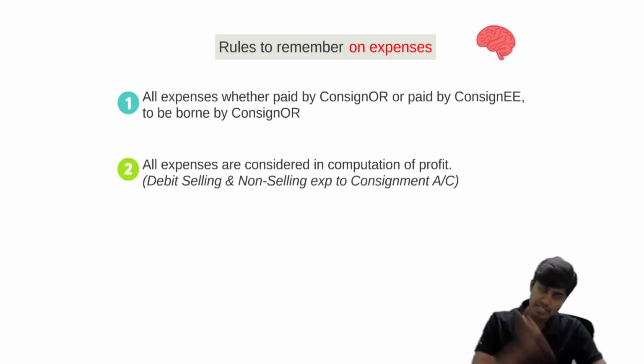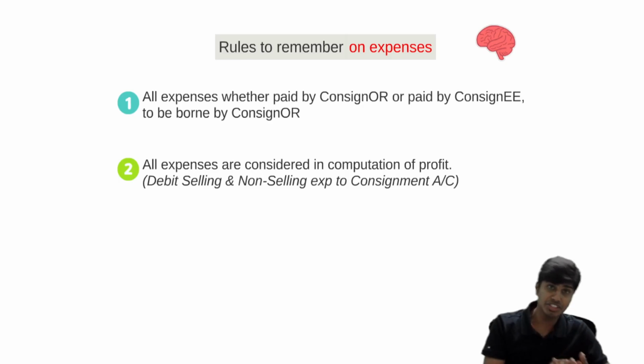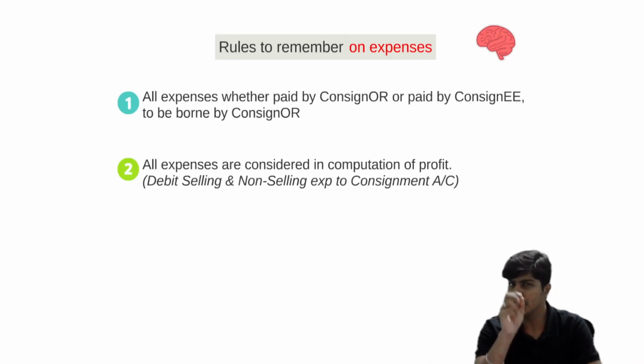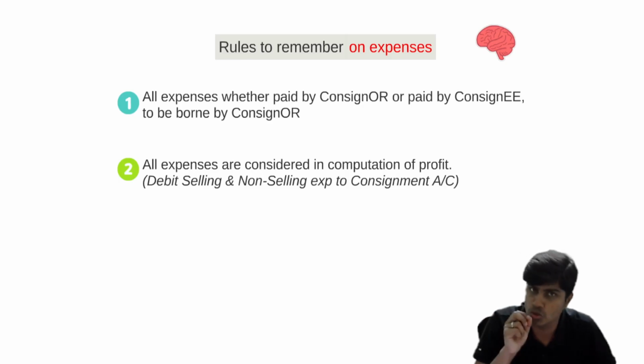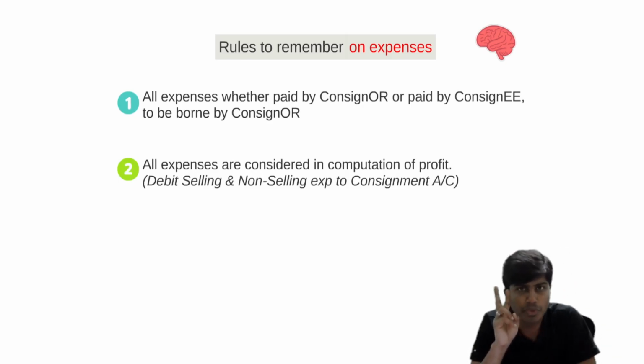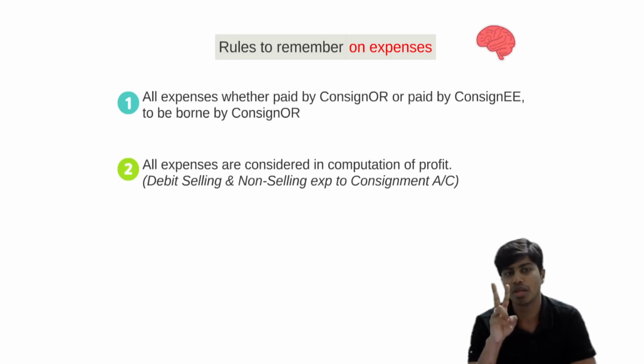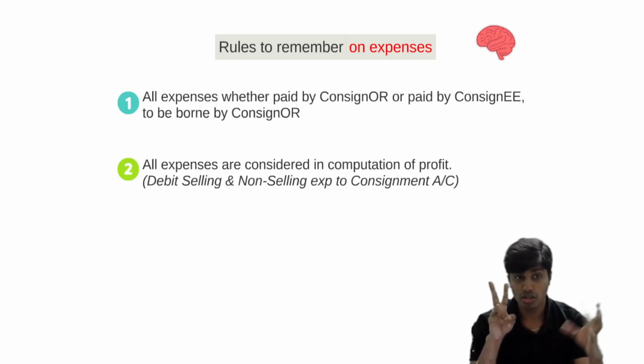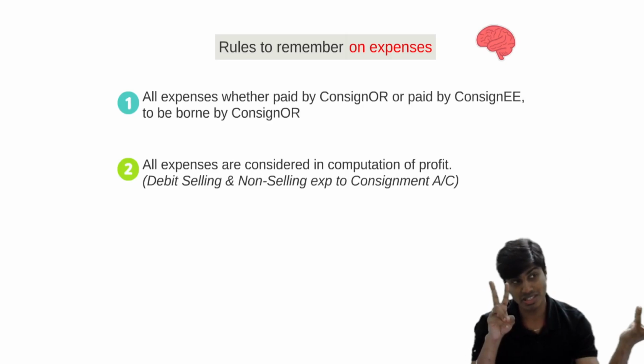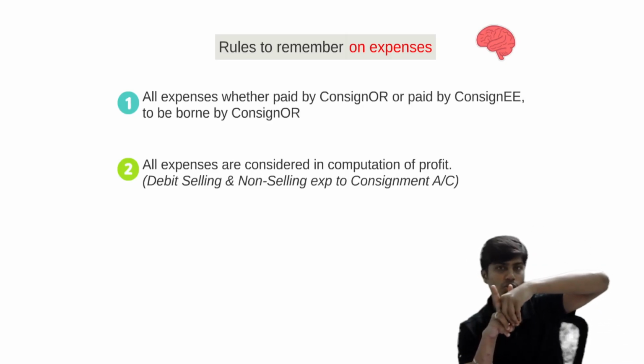We should write it in consignment account. We should write it in the balance sheet, in my books of accounts, in consignor's books. For computing the value of those 200 units, I should include only the cost or expense incurred till the time the goods reach consignee's godown.